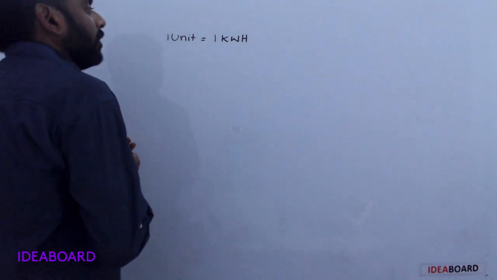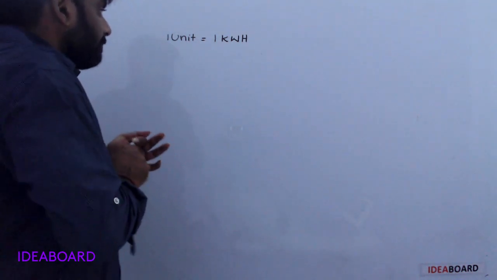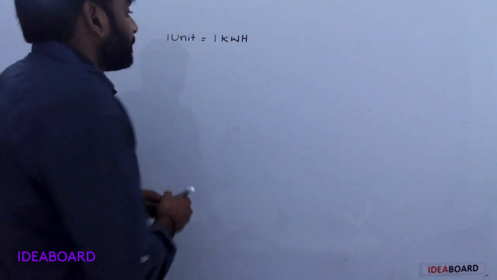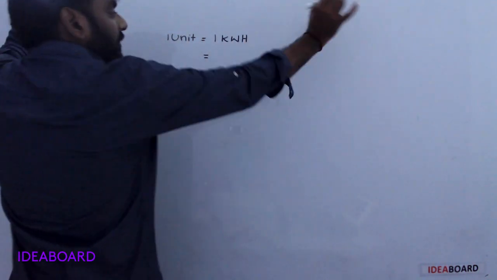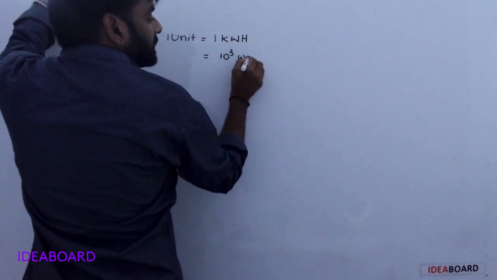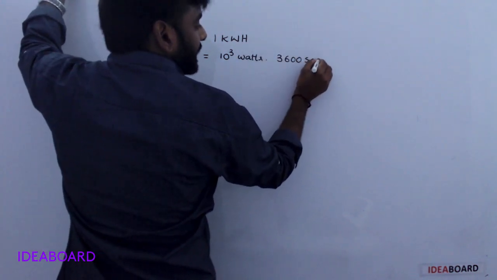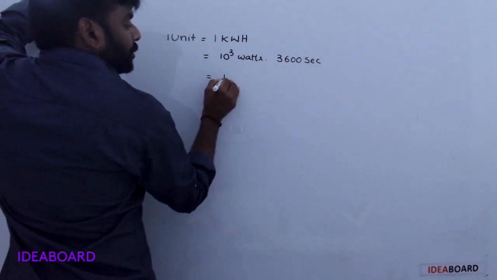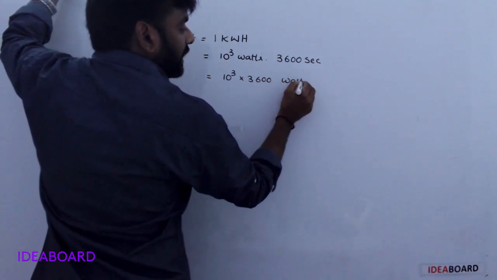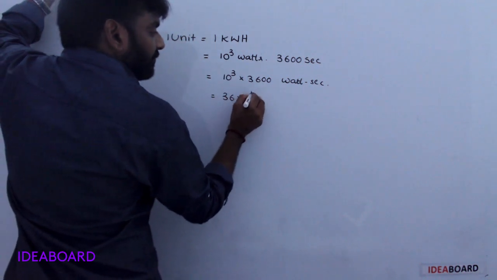1 kilowatt hour: kilo means 10 cube watts, hour means 3600 seconds. So 10 cube into 3600 watt second, which is written as 36 into 10 to the power of 5.